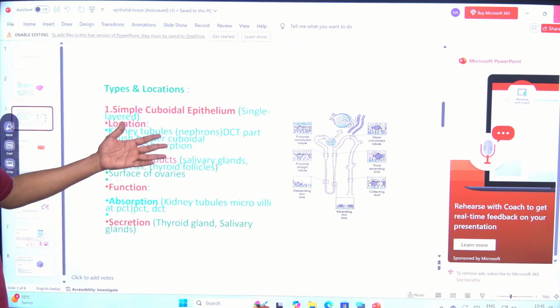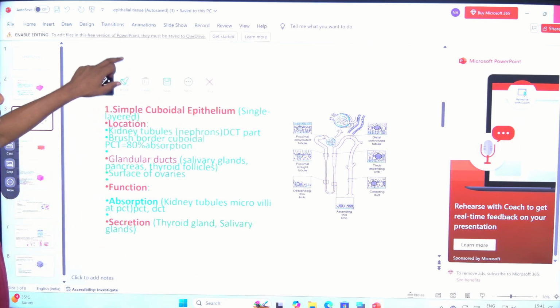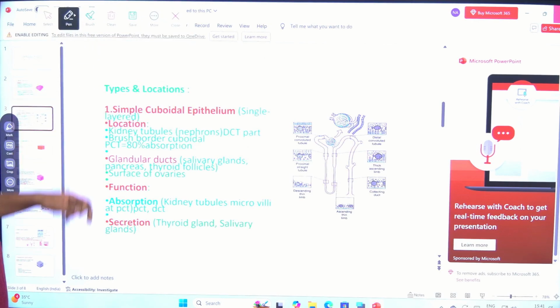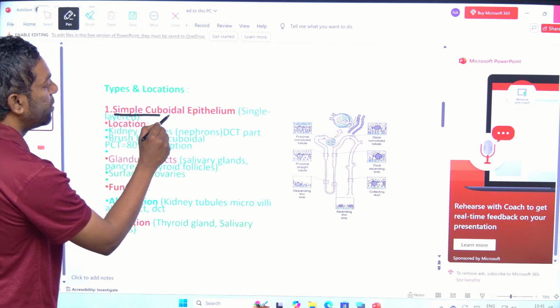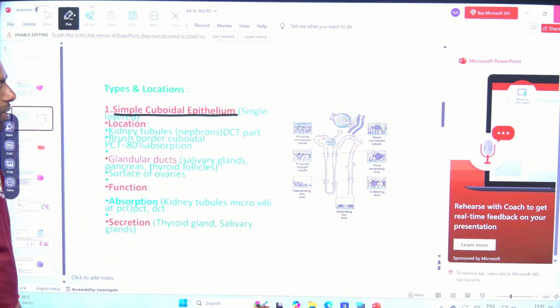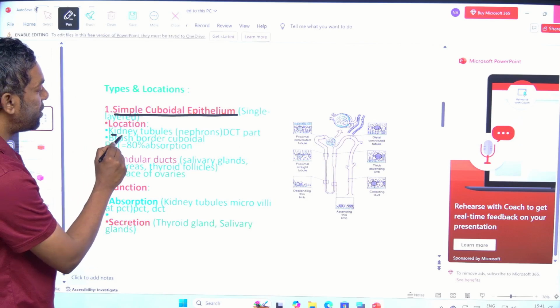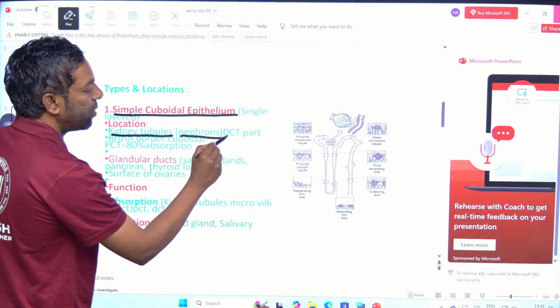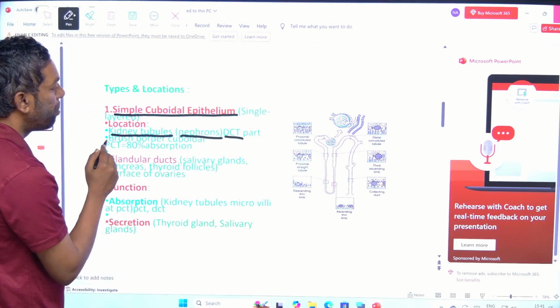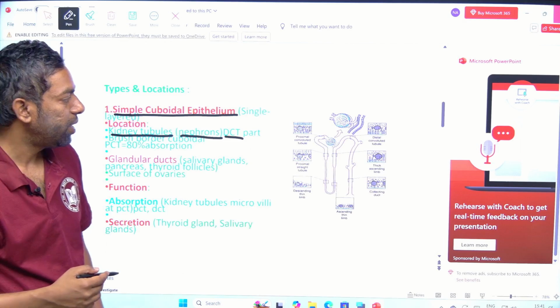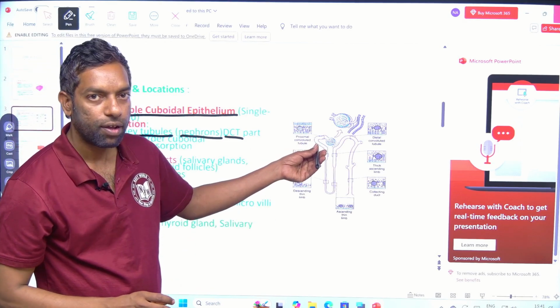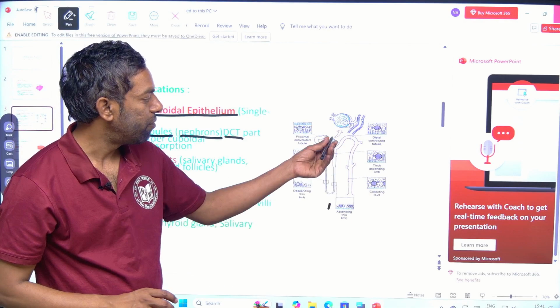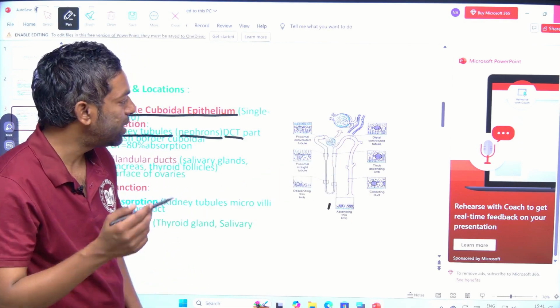Okay. Guys, here look into this. We are talking about simple cuboidal. Simple cuboidal epithelium means a single layer, and the location is kidney tubules, meaning the nephron, okay, PCT and DCT. PCT and DCT are there in the nephron. This is the nephron where there is a PCT, where there is a DCT.